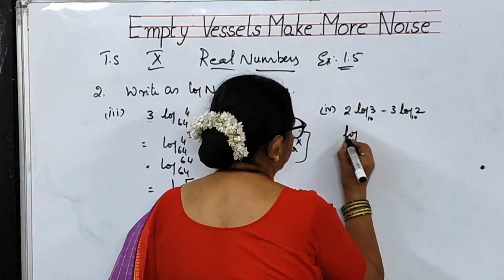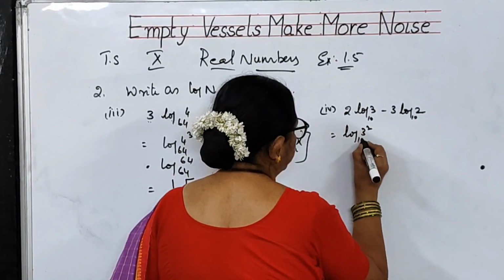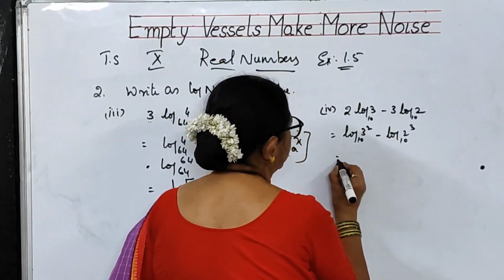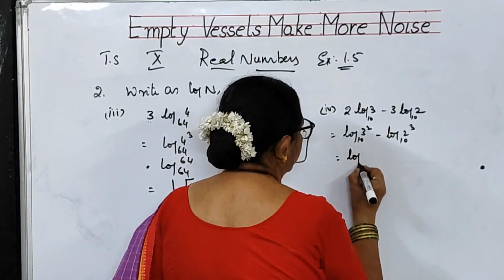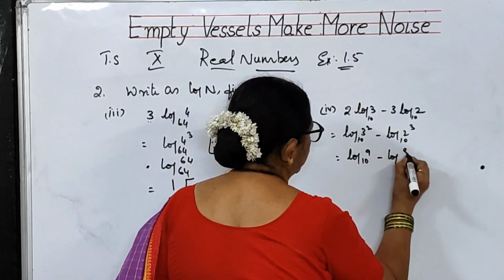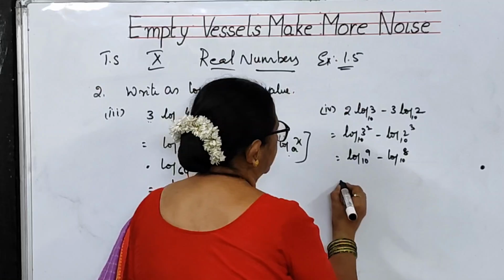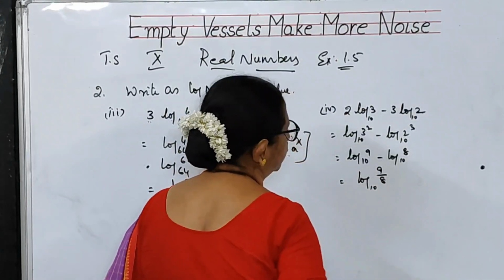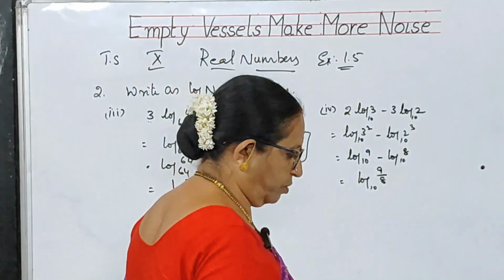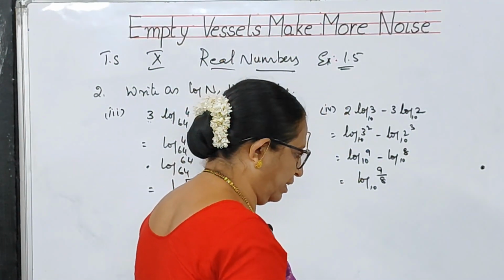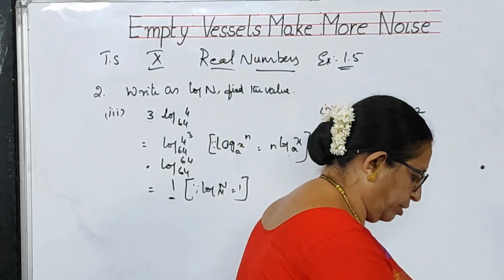So I can write it as log 3 square to the base 10 minus log 2 cube to the base 10. This means log 9 to the base 10 minus log 8 to the base 10. This is nothing but log 9 by 8 to the base 10. Yes or no, children? Log 9 by 8 to the base 10.